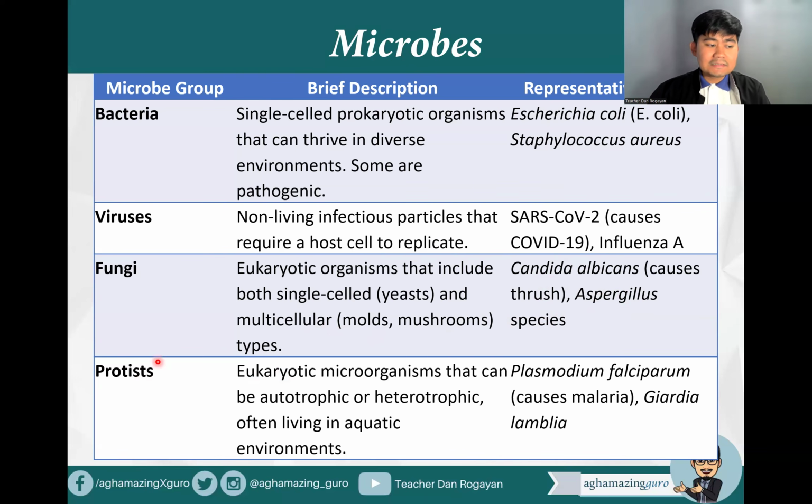Okay? Then lastly, we have protists here, the eukaryotic microorganisms that can be autotrophic or heterotrophic. So they could be either food manufacturing organisms or heterotrophic, or those which cannot manufacture their own foods. Often they live in aquatic environments. So example is of course the Plasmodium falciparum, which is the causative agent of malaria. And we have Giardia lamblia, okay, which causes giardiasis, which is an intestinal or bowel illness.